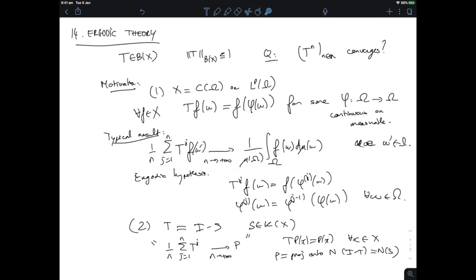This one is more concrete because you prove convergence of these averages of the powers to the projection onto the null space, but then you determine that this null space has to be one-dimensional and that the projection has to be given by this map, the average of F. We'll prove a theorem of that nature down the track. But as we get started, the first thing we should see is the quintessential example of an ergodic theorem, and that's a theorem due to von Neumann about contractions on Hilbert spaces.